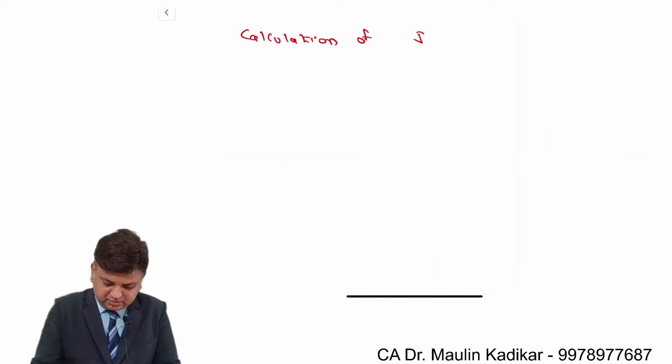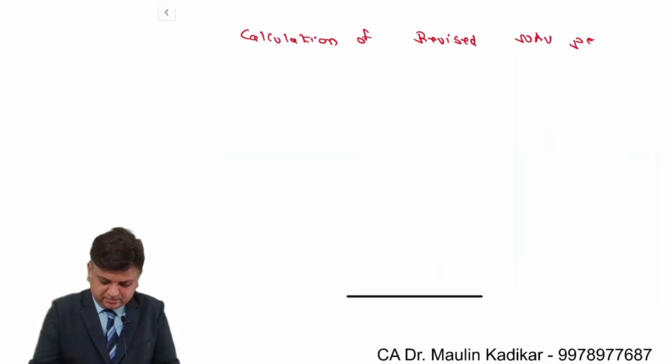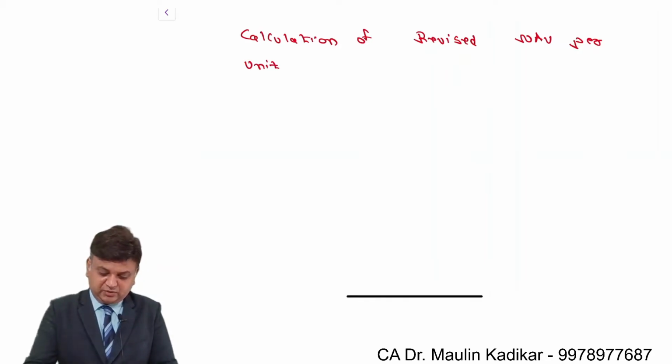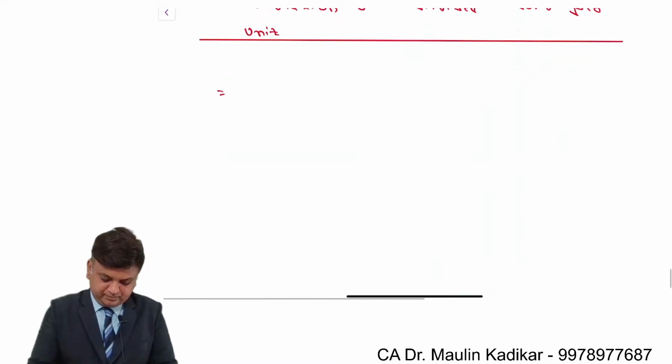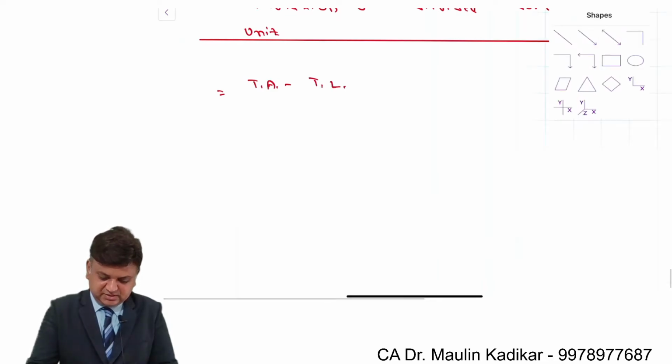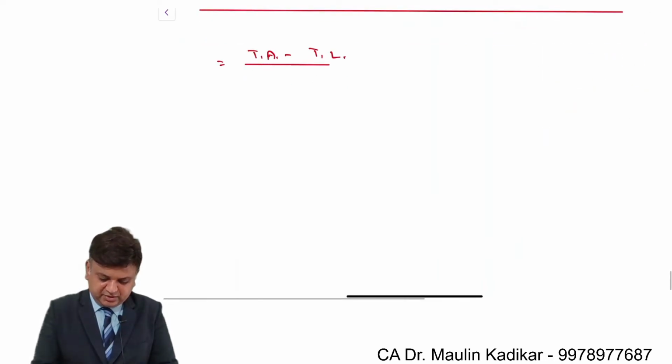Calculation of revised net asset value per unit, that is what we are required to find. It is total assets minus total liabilities upon number of units.